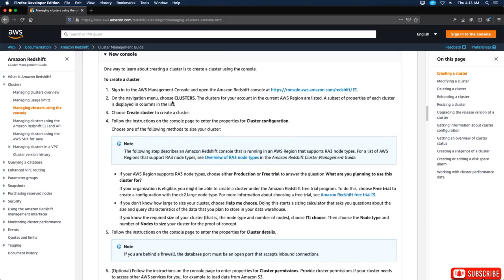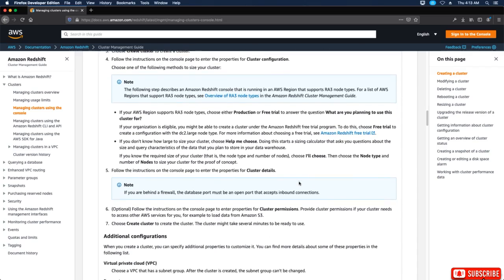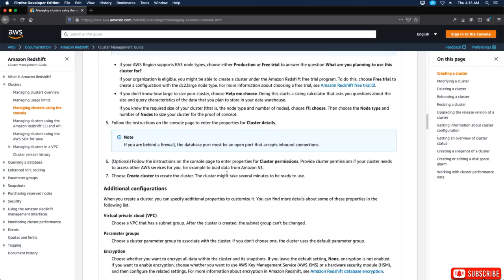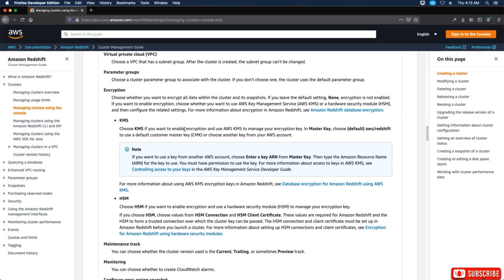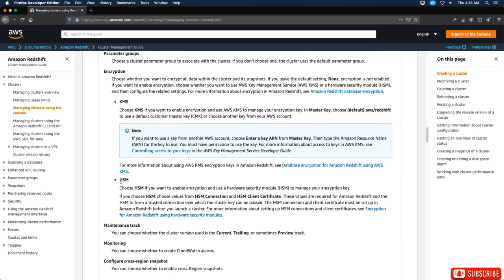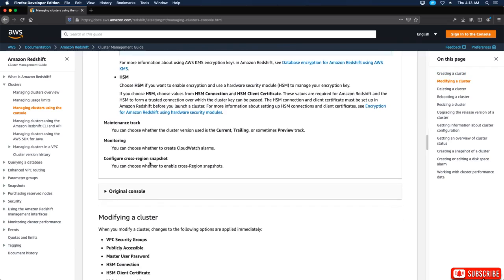One way to learn, again, this is just going to kind of, to create a console, we would sign in, on the navigation menu, choose clusters, create clusters, and then follow the instructions on the console page to enter the properties for the cluster configuration. Then we're going to follow the instructions on the console page to enter the properties of the cluster details, and then additional configurations. So we have virtual private cloud, parameter groups, encryption, KMS, HSM, and then maintenance track, monitoring, and configure cross-region snapshot.